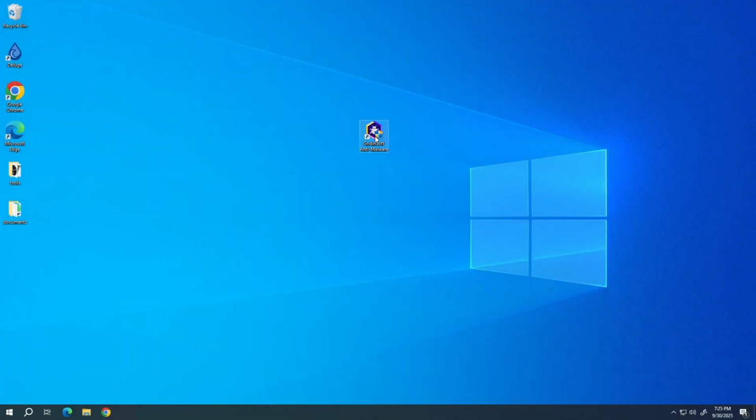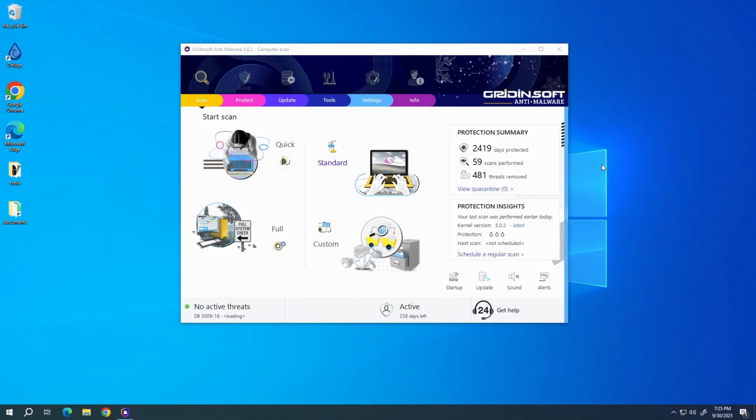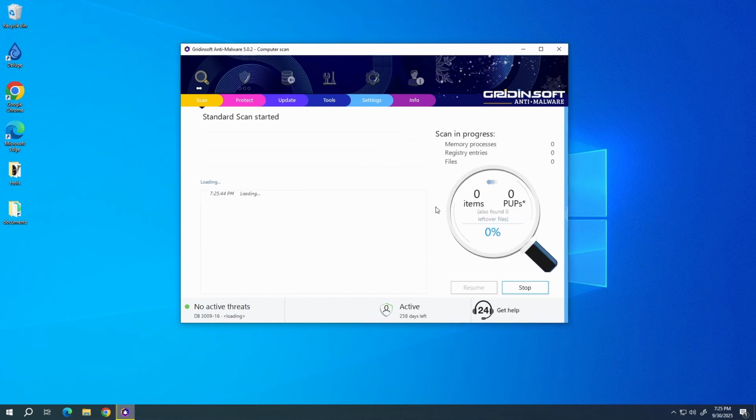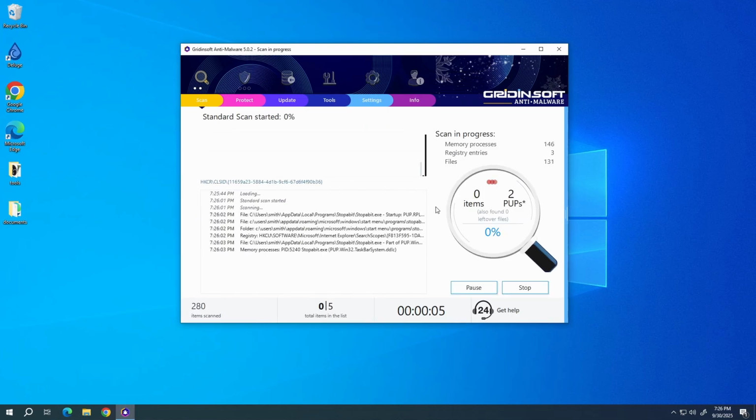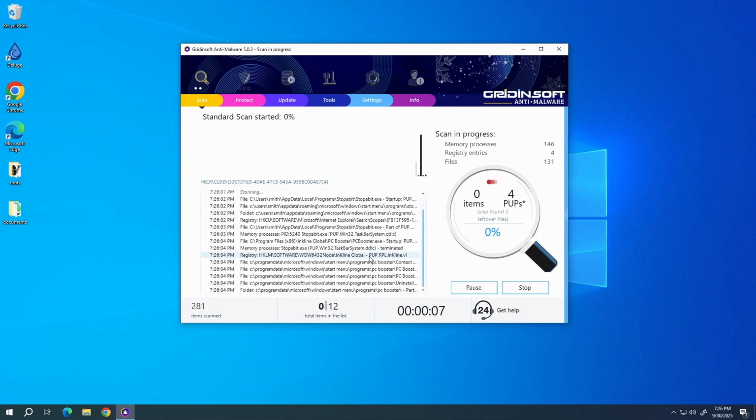To scan the system for viruses, I recommend using Globalsnn3 anti-malware. This advanced security tool will quickly find and remove any of the malicious or unwanted applications, and will also help you to stop the unwanted pop-ups. Download it by the link in the video description and run a standard scan. This will take around 5 minutes.